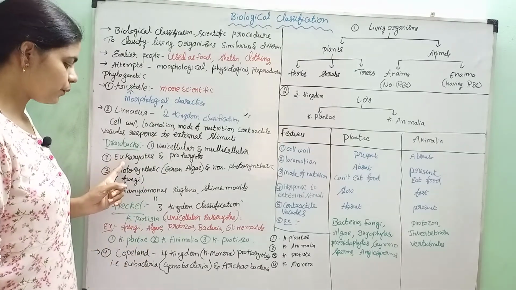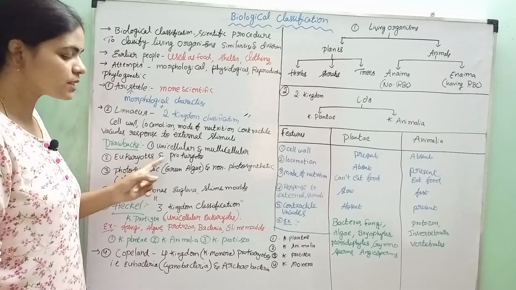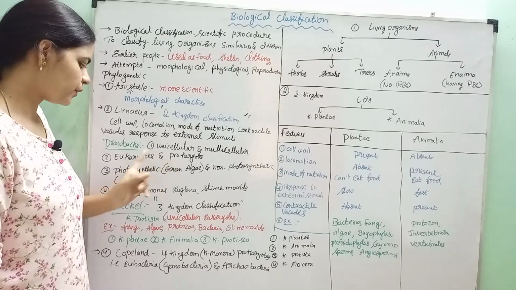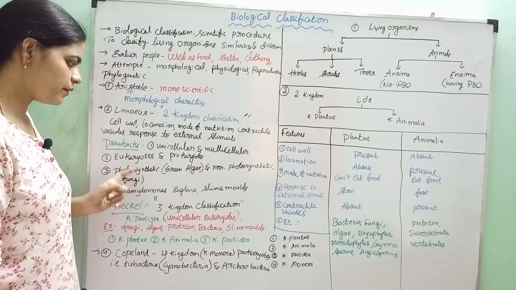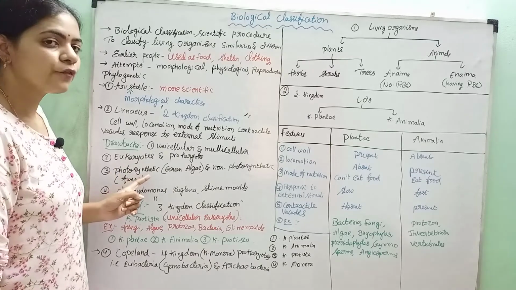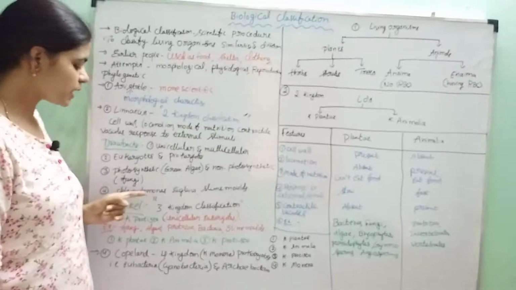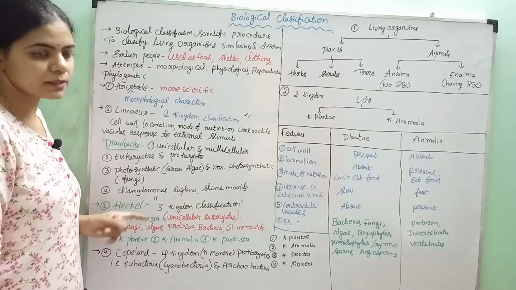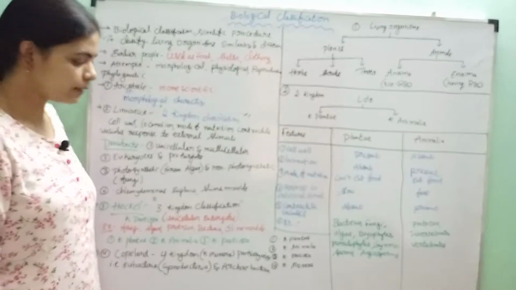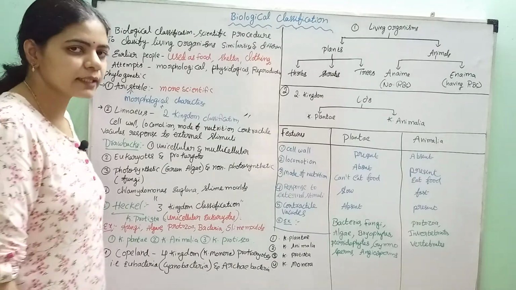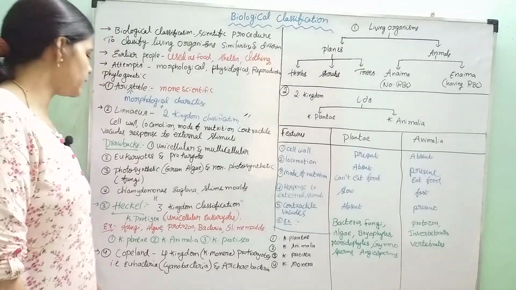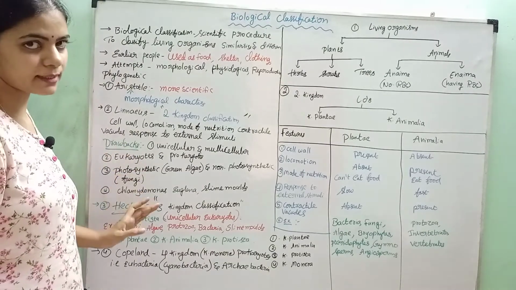He could not distinguish between eukaryotic organisms and prokaryotes. At the same time, he did not explain photosynthetic organisms like green algae and non-photosynthetic organisms like fungi. There are some organisms like Chlamydomonas, Euglena and slime molds that exhibit characters of both plants and animals. Linnaeus could not explain these characters.